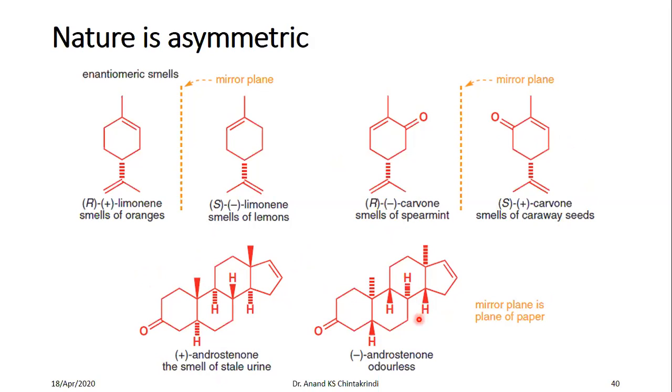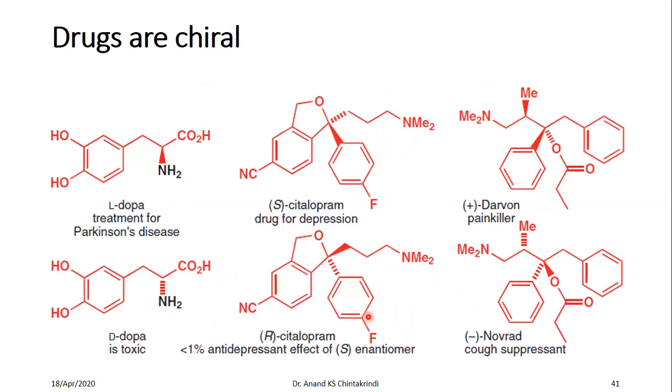All these are enantiomers of each other, and they interact with the biological environment in a different manner. Therefore, they show different properties.